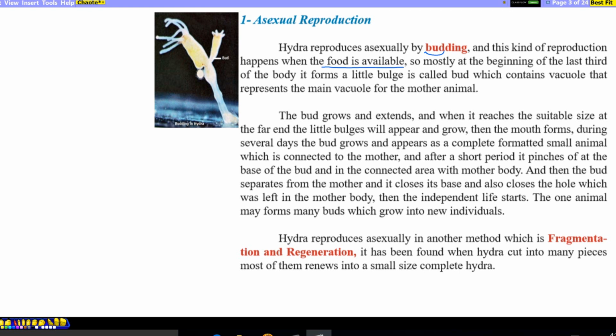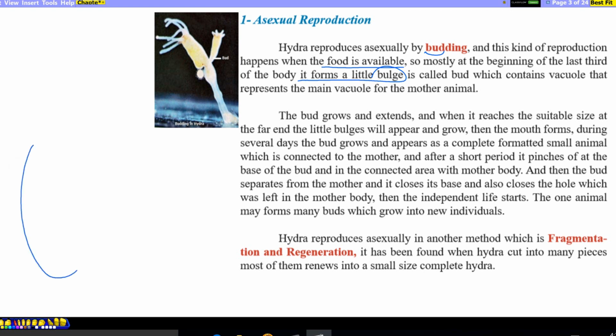Generally, animals reproduce asexually when food is available, because with the asexual method a large number of animals are produced in a short time, so a large amount of food is needed. Mostly at the beginning of the last third part of the body, a little bulge like a swelling forms, which we call a bud. It contains a cavity that represents the cavity of the mother.